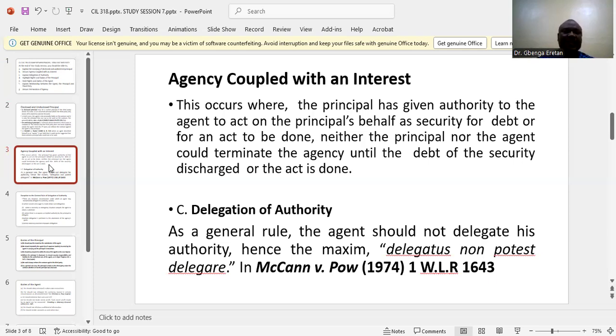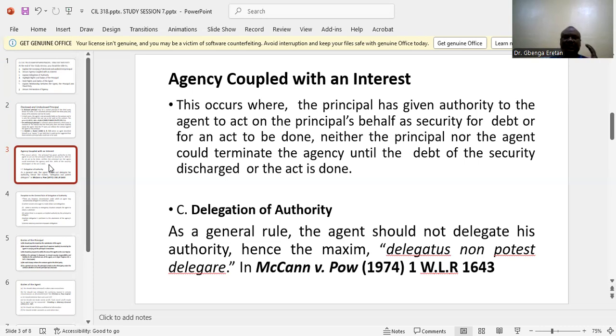In essence, where the principal promises a particular thing to an agent for the agent to carry out his duty, after the agent has carried out his duty, the principal cannot terminate the agency relationship until he fulfills the interest or the promise he has made to the agent.